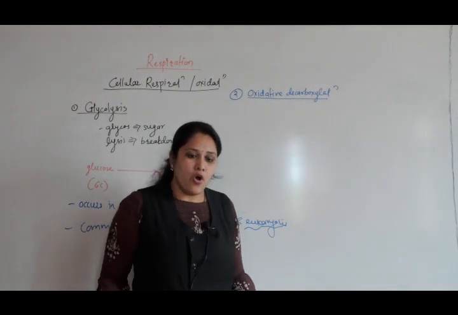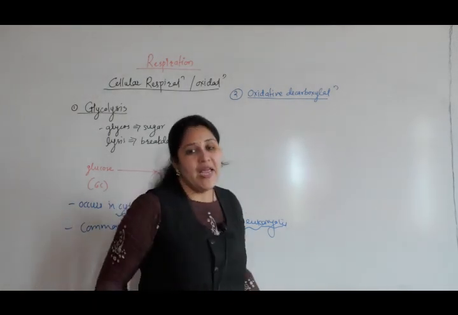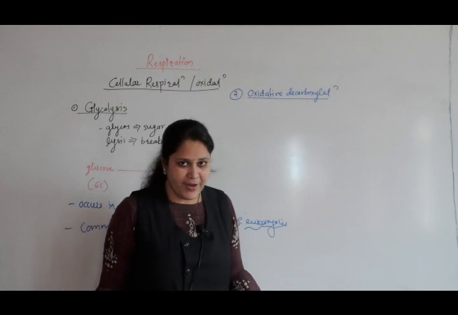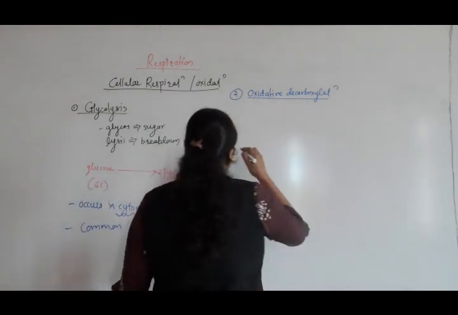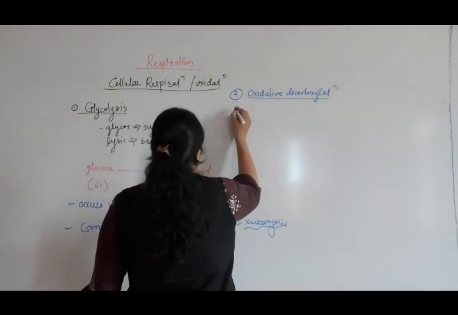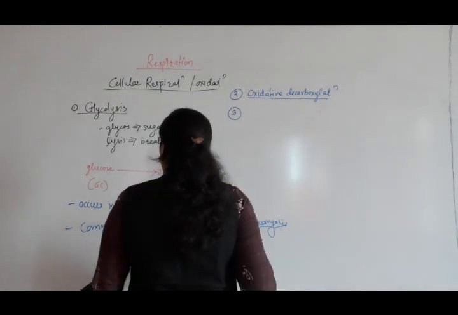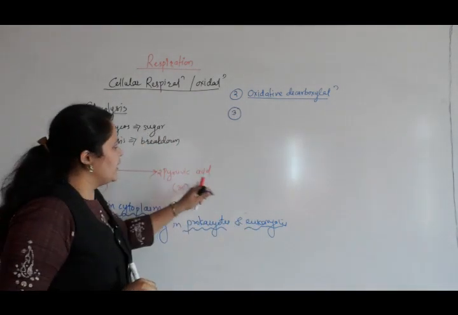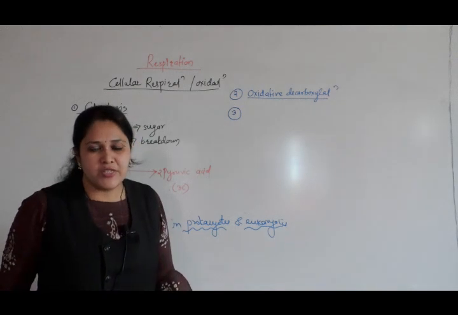From here, all the steps are going to occur inside the mitochondria. From the cytoplasm, this pyruvic acid enters into oxidative decarboxylation.